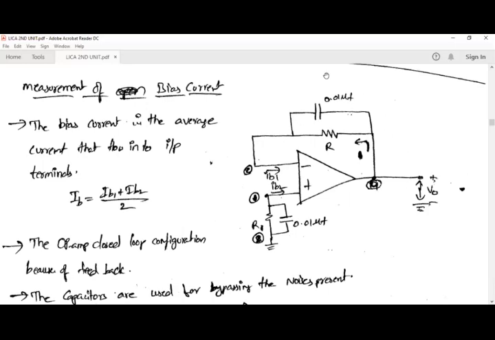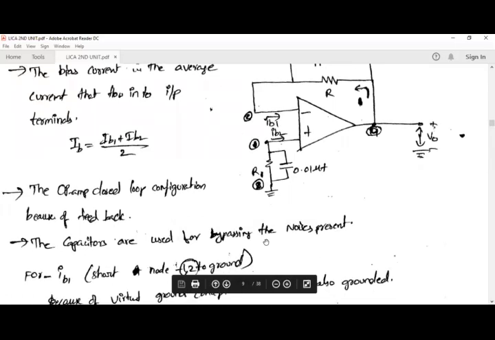Here you can see the resistor and capacitor, which feed back the output voltage to the input. The non-inverting terminal is also grounded through a resistor R and C. Similarly, a resistor R and C parallel circuit is connected to the non-inverting terminal as well as the inverting terminal, making both terminals grounded.